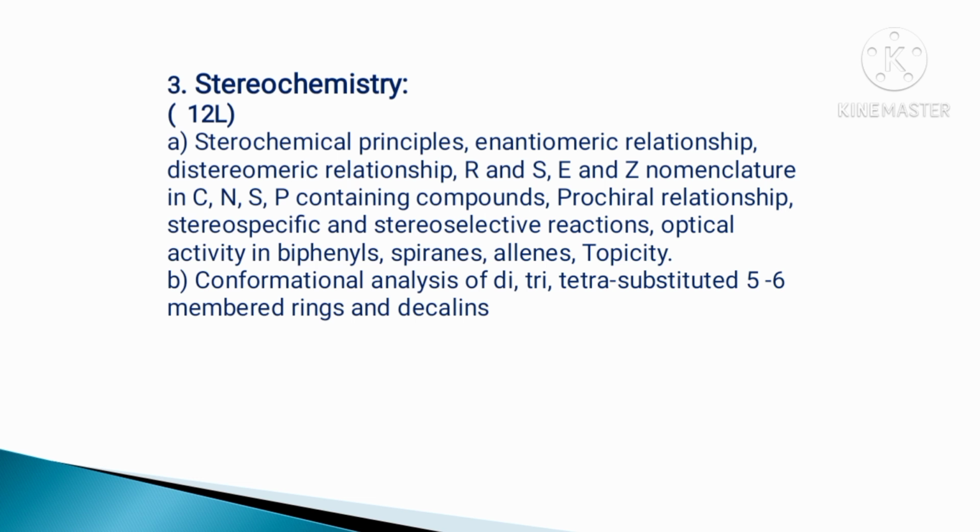Prochiral relationship, stereospecific and stereoselective reactions, optical activity in biphenyls, spiranes, allenes and topicity. Part B is conformational analysis of di, tri, tetra substituted 5 and 6 member rings and decalins.